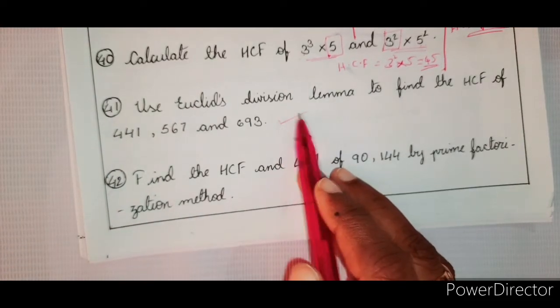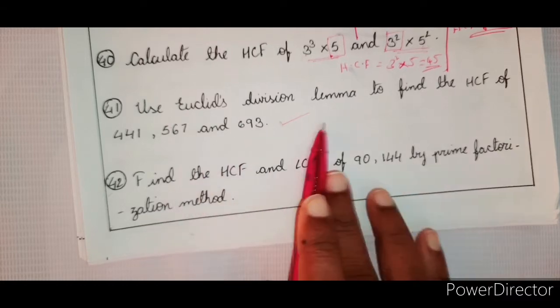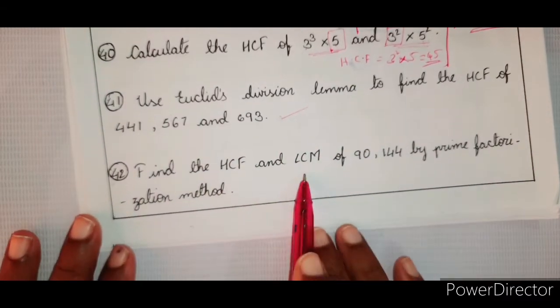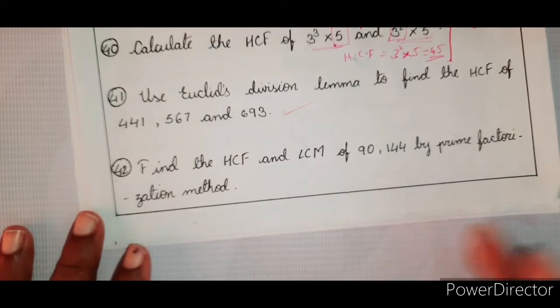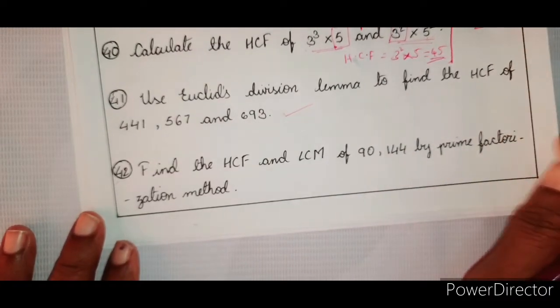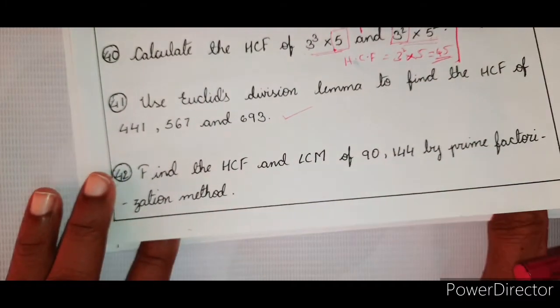Now, use Euclid's division lemma to find HCF of this one is already done. By mistake it has come into the objective questions, but you can do it. Right. Find HCF and LCM of this by prime factorization method. This also we already did. And those who want can practice these with these numbers also, so that you will be able to write it very fast.